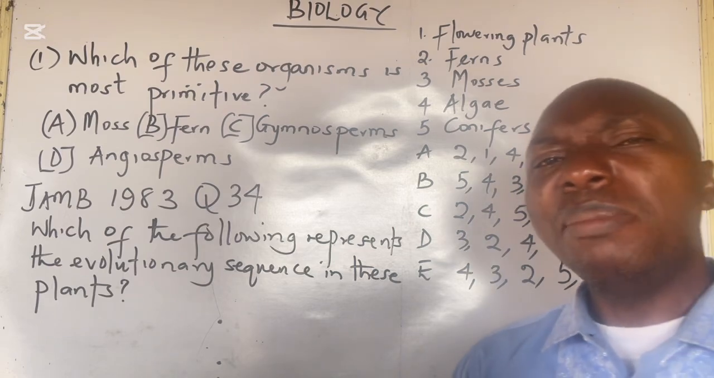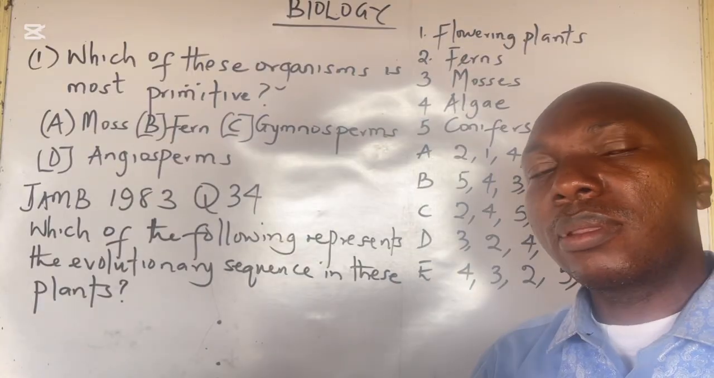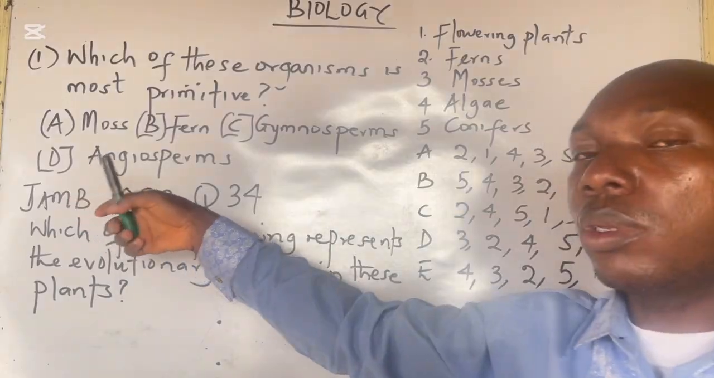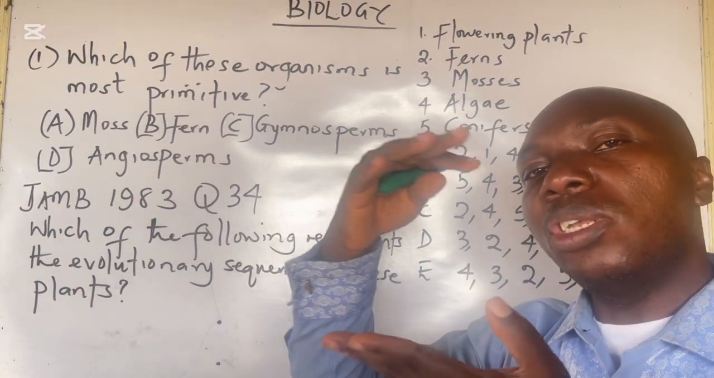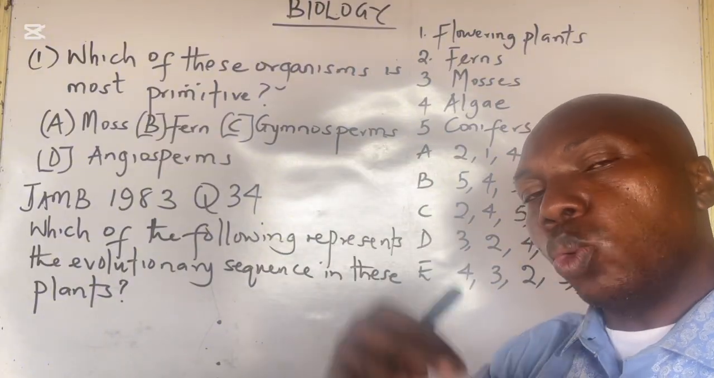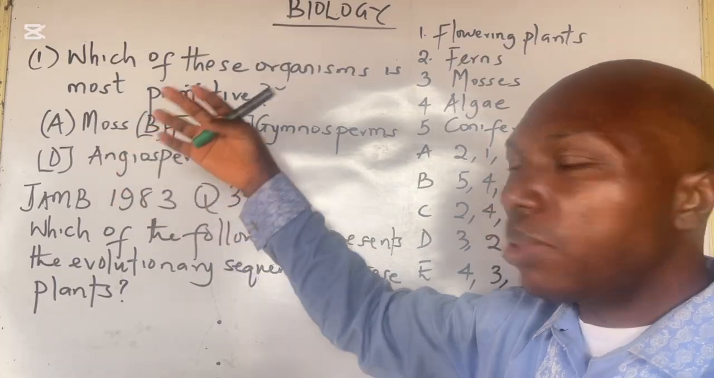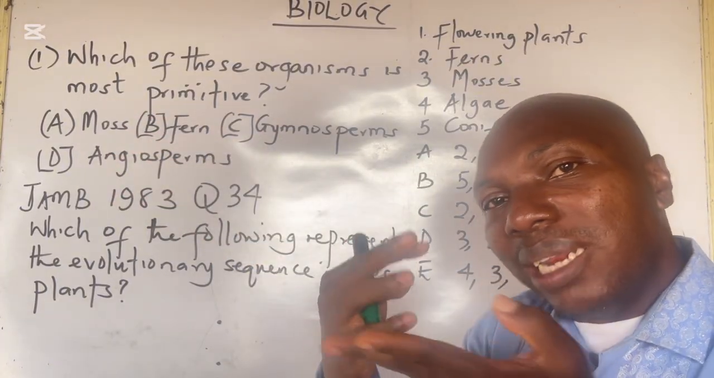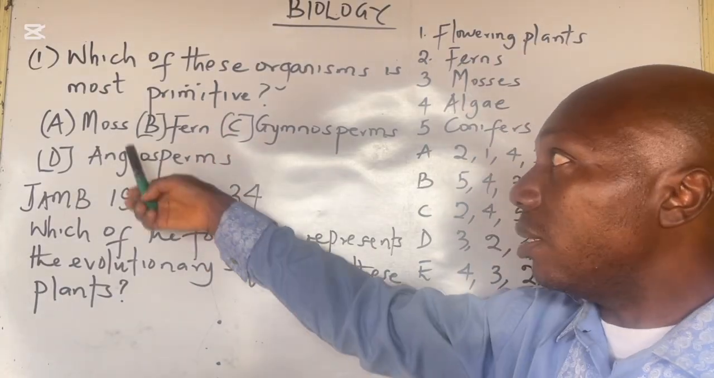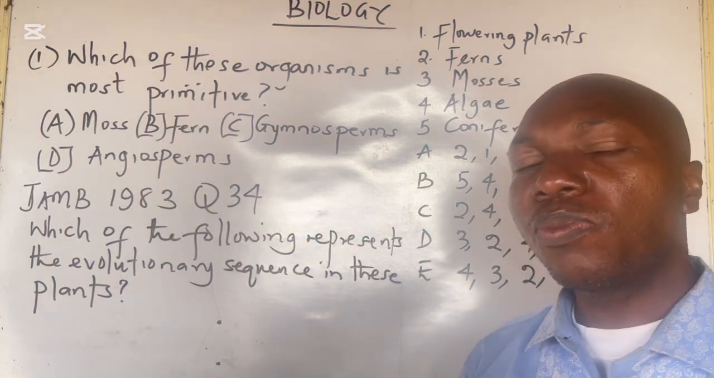When we talk about primitiveness, or primitive, we are talking about evolutionary order. The question is actually telling you to arrange from the least primitive to the most primitive. So let's look at the question. The most primitive means the one that is least in the taxonomy of plants. Look at this: moss, fern, gymnosperm, and angiosperm.